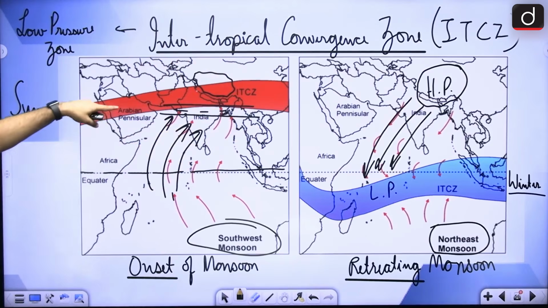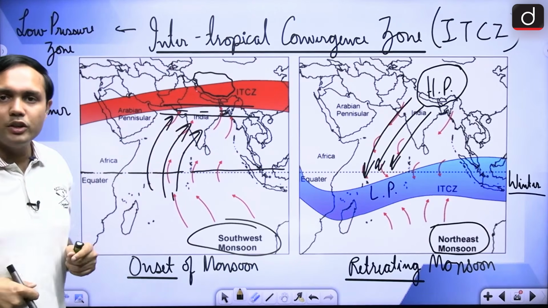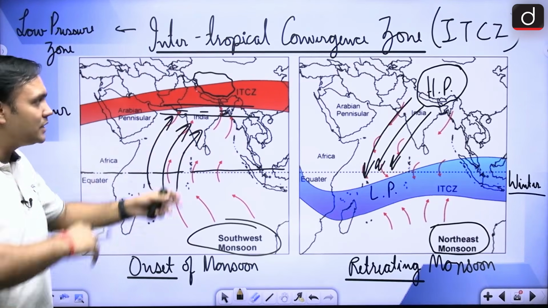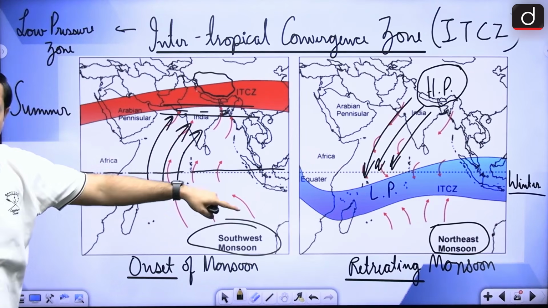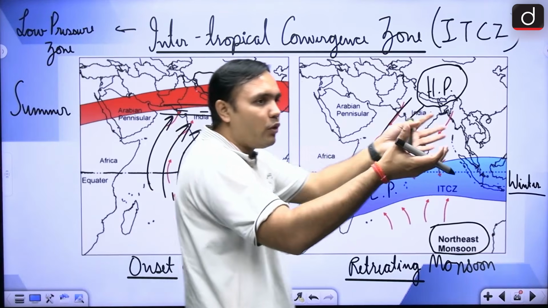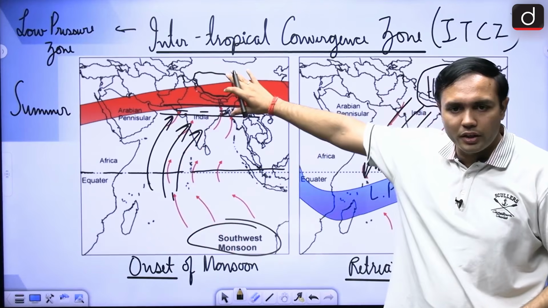Because there is convergence of wind happening, because of heating up of the Tibetan plateau, because of the low pressure conditions seen in this particular area, this area is giving a lot of rainfall laden winds, and it is taking them towards the Indian subcontinent, right?